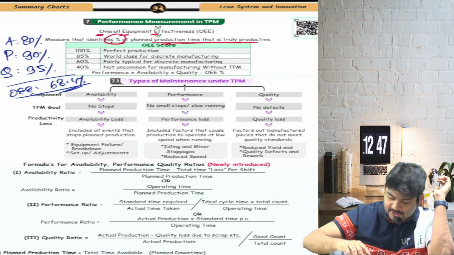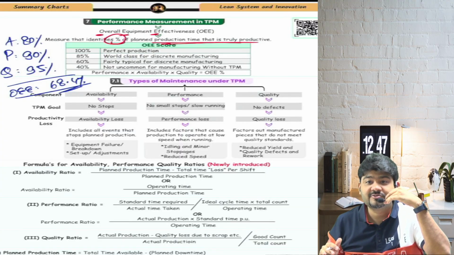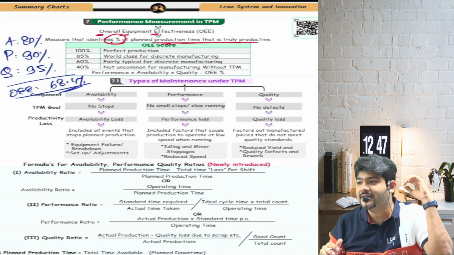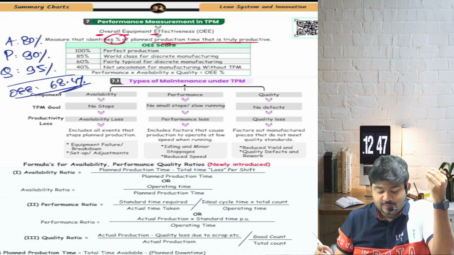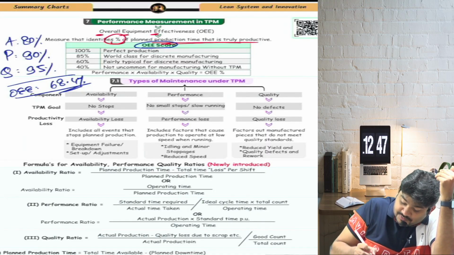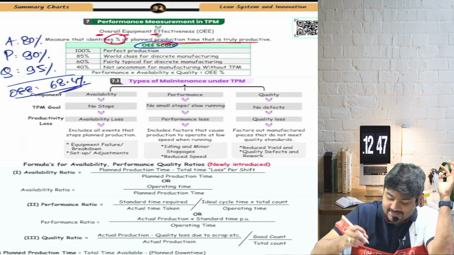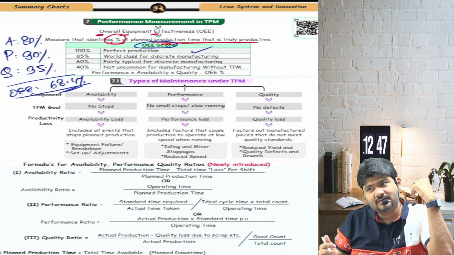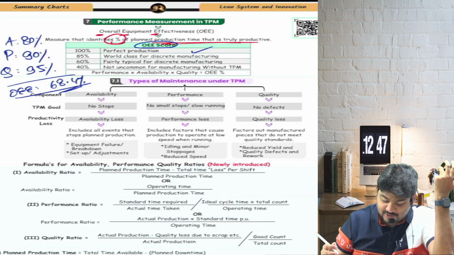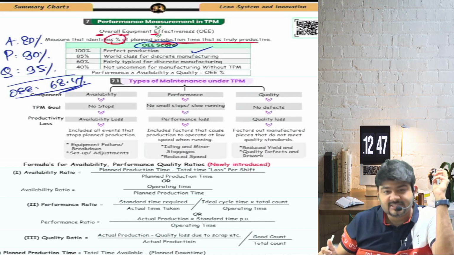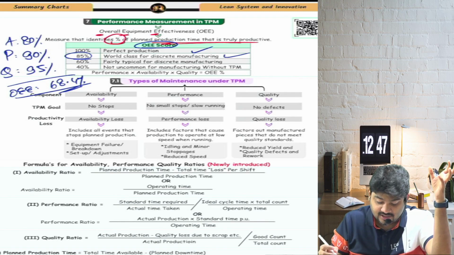Everybody, yes. Chalo, so on that note, let's have a look. The example is photocopy or Xerox. According to OEE score, what is perfect production? 100%. But come on, let's be a bit realistic. 100% may not be possible. But can I say 85% is possible? Even 85% is world class for discrete manufacturing.